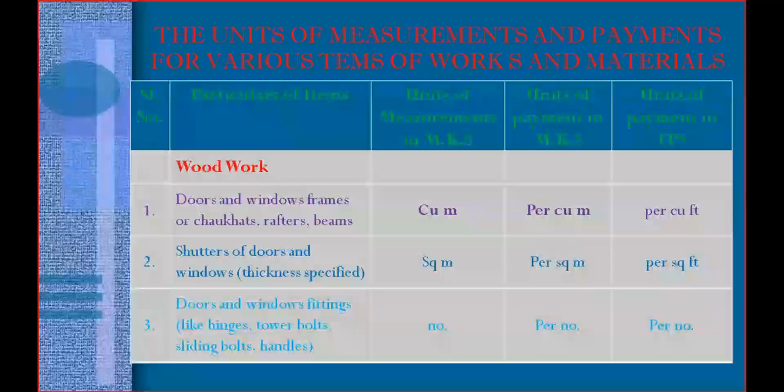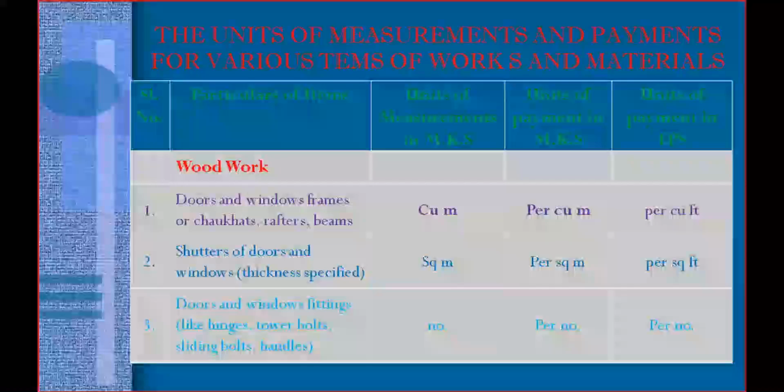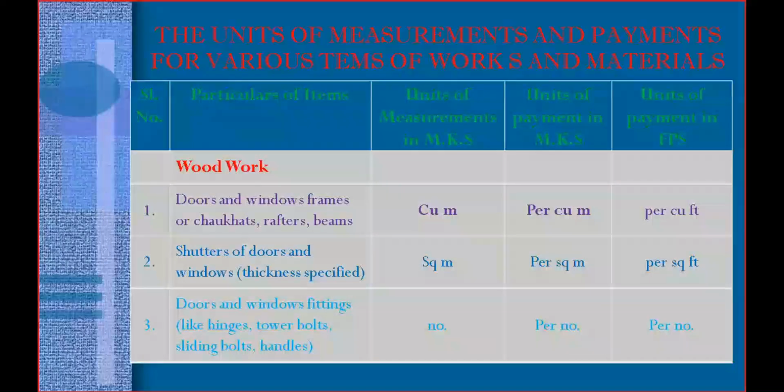So the next is doors and window fittings. That means hinges, bolts, sliding bolts, handles. For this type of work, you need to consider the numbers. You need to pay per number, how many numbers of tower bolts, hinges, sliding bolts, handles like that. For the number, you need to pay the cost.